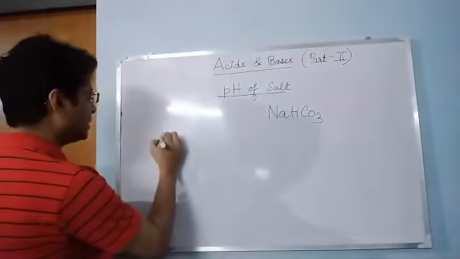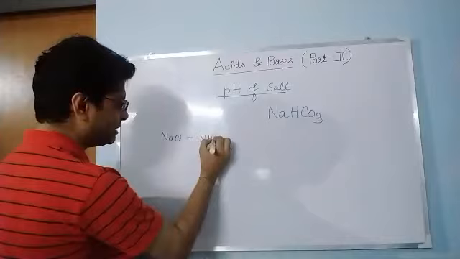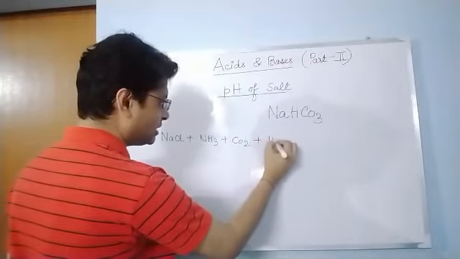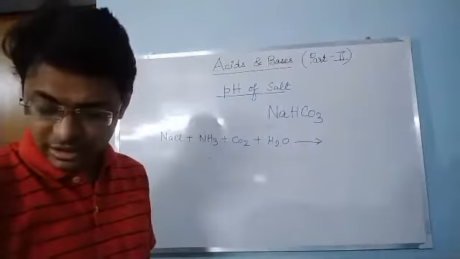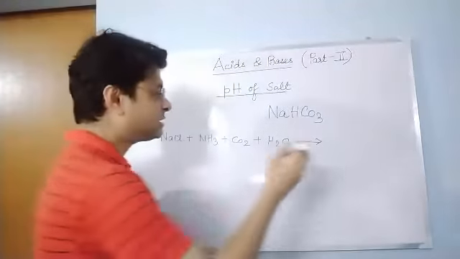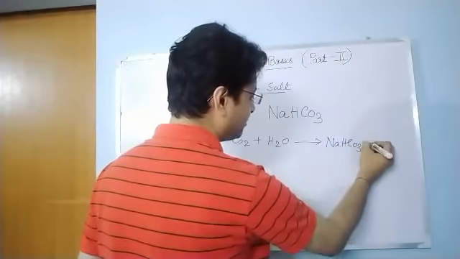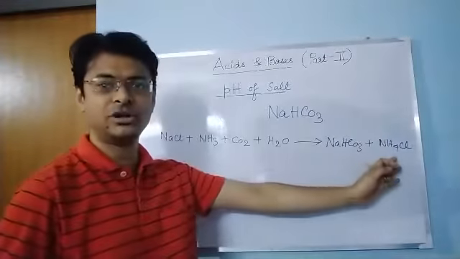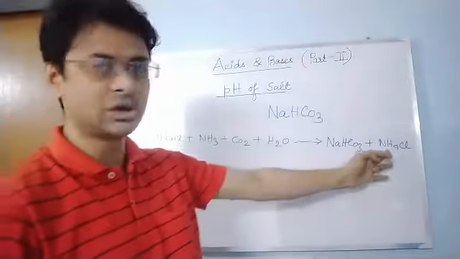So NaCl plus NH3 plus CO2 plus water forms sodium bicarbonate, NaHCO3, plus NH4Cl, ammonium chloride. Ammonium chloride is a sublimable solid.